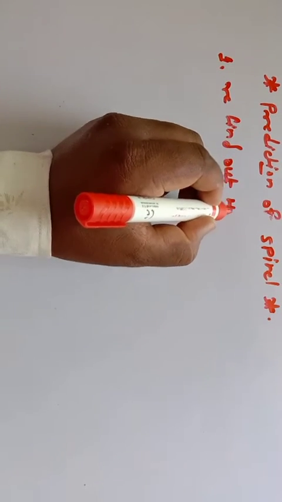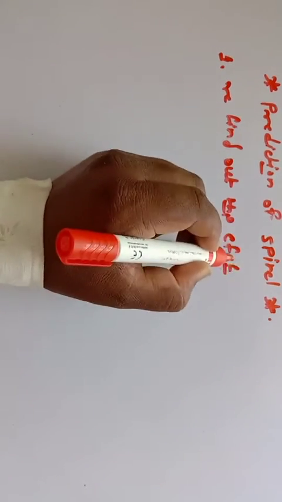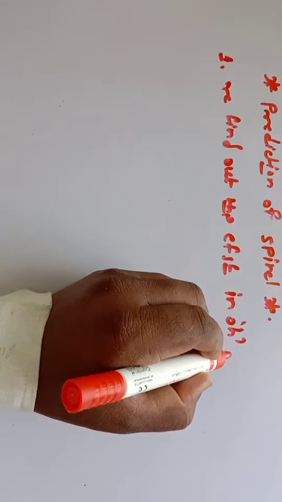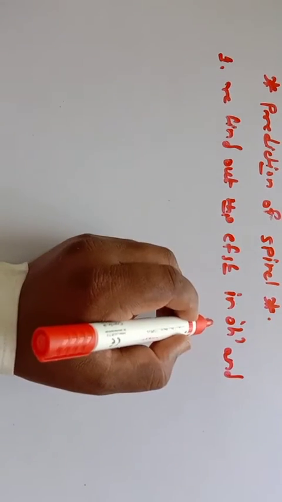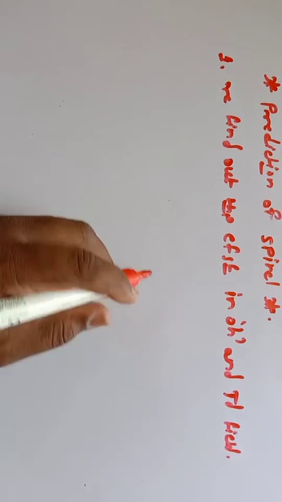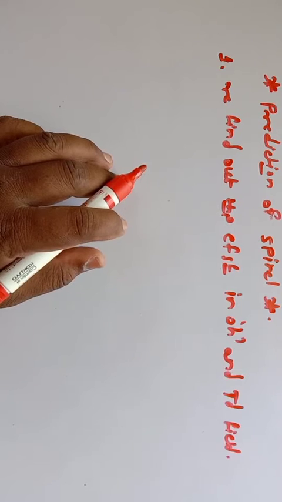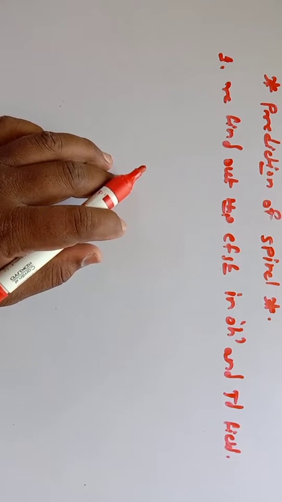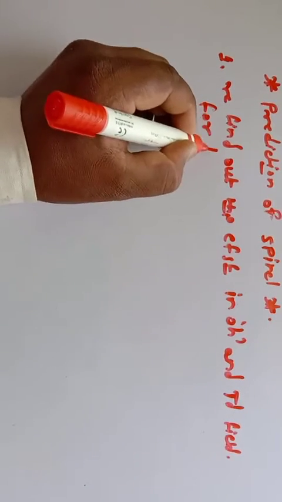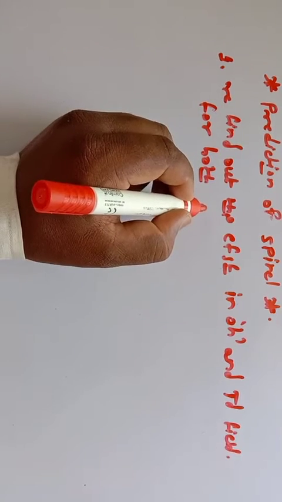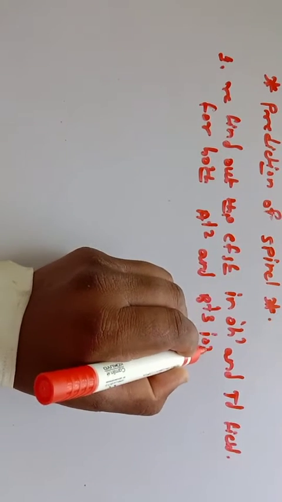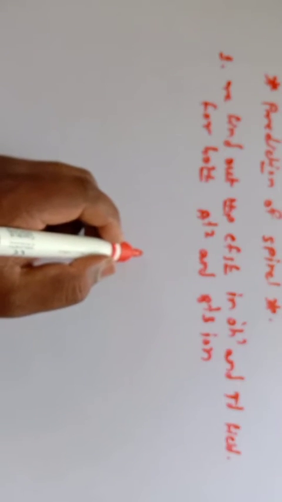we find out the CFSE, crystal field stabilization energy, in the octahedral field as well as in the tetrahedral field. That is, we find out the crystal field stabilization energy in octahedral and tetrahedral environments for both the A plus 2 ion and the B plus 3 ion, both A plus 2 and B plus 3 ion.